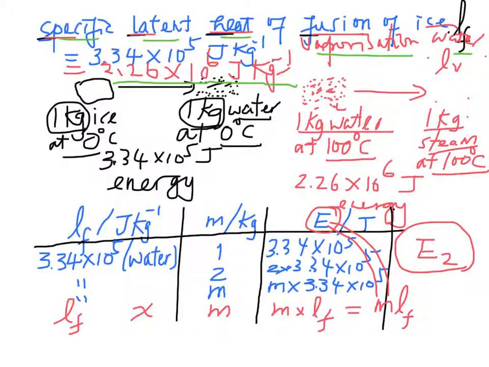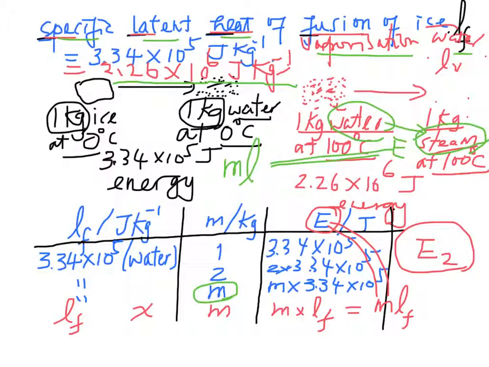If now we want to change m kg of water from liquid state to steam, which is vapor state, at its boiling point, then the energy needed would be E equal to mass of water times LV, which is the specific latent heat of vaporization of water.